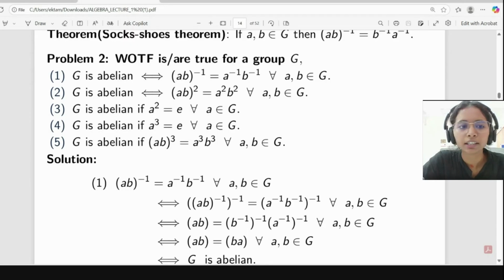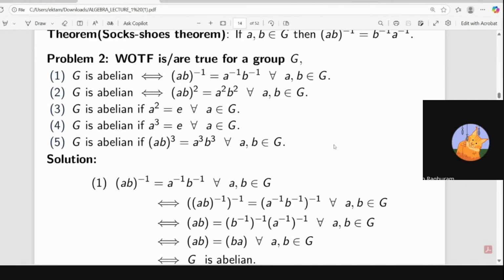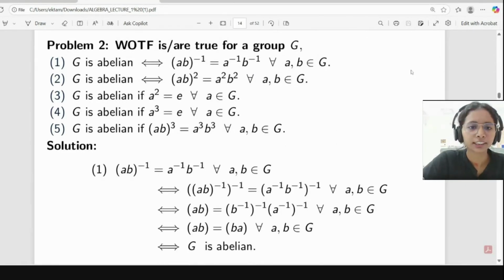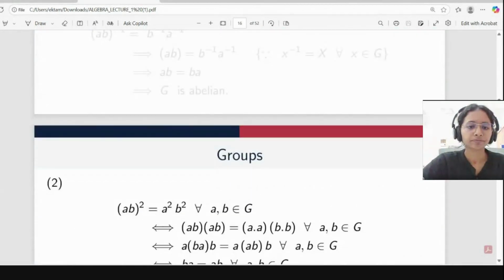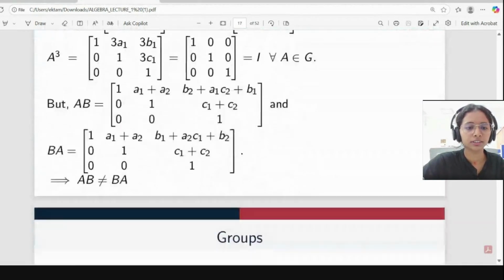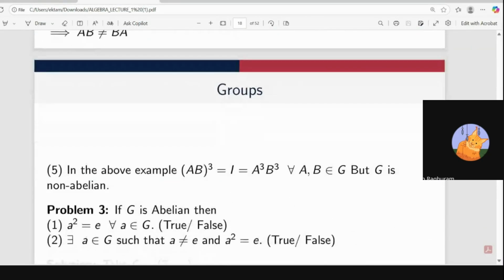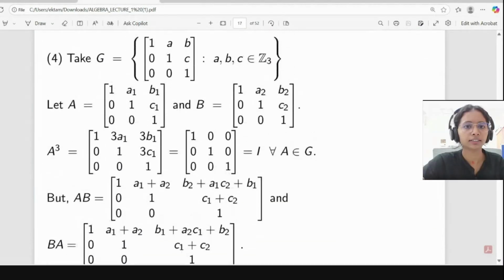For A cube, we take counter example. After then, Ma'am, can you show the counter example? okay, counter example. Okay, I will show. It has gone above. Okay, thank you.